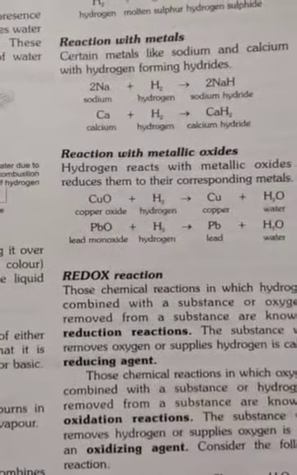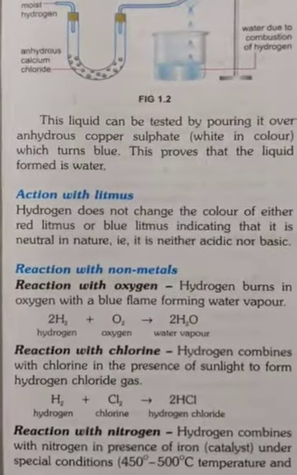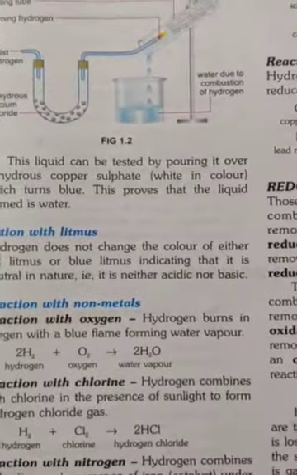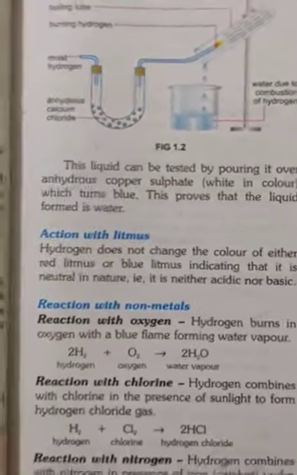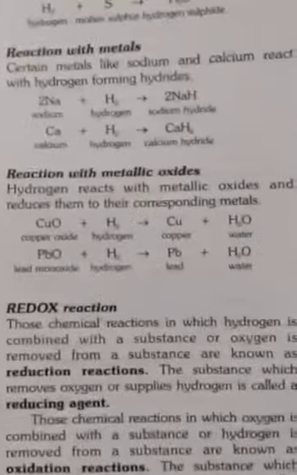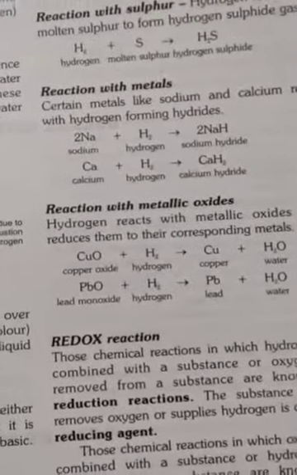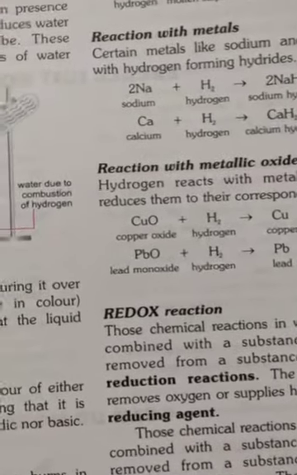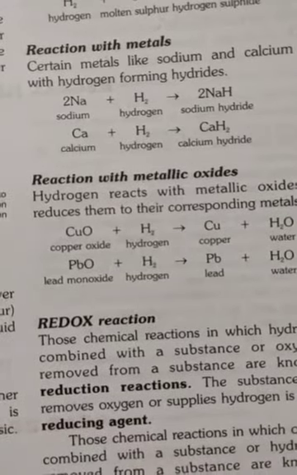Now see reaction with metals. Hope you understood reaction with non-metals. Different types of non-metals are there, and hydrogen acts differently and gives different compounds when combined with them. Now let us see what happens when it combines with metals. Certain metals like sodium and calcium react with hydrogen forming hydrides. So here, sodium plus hydrogen reacts and gives sodium hydride.